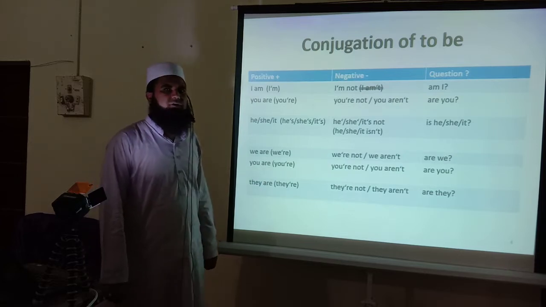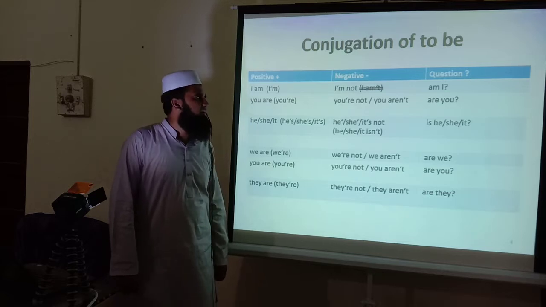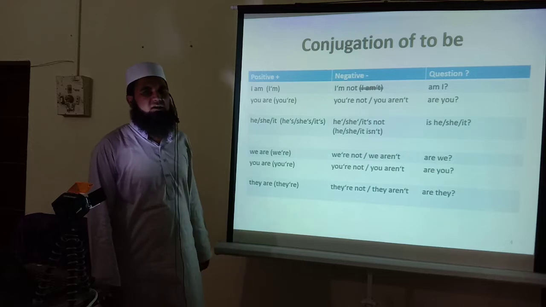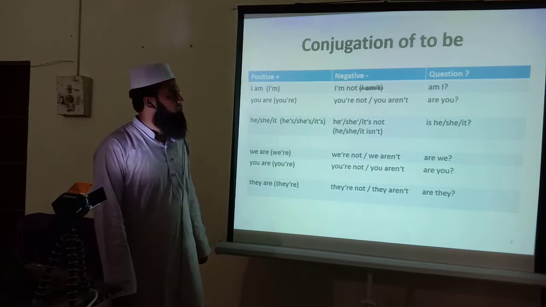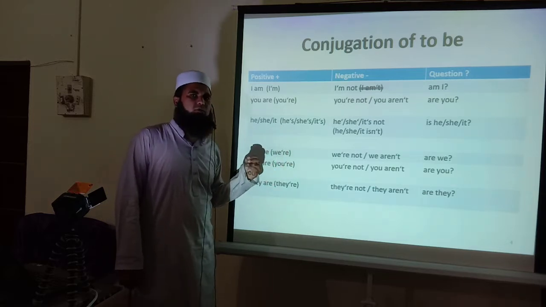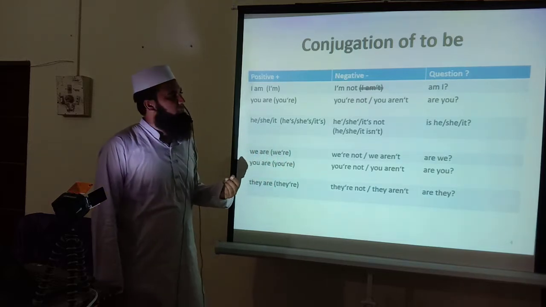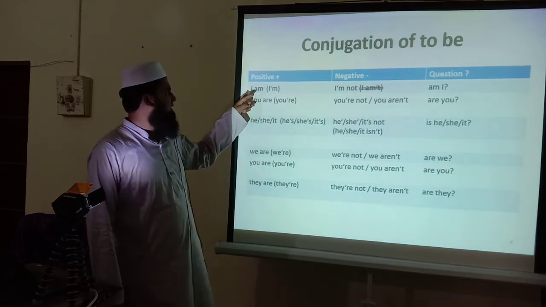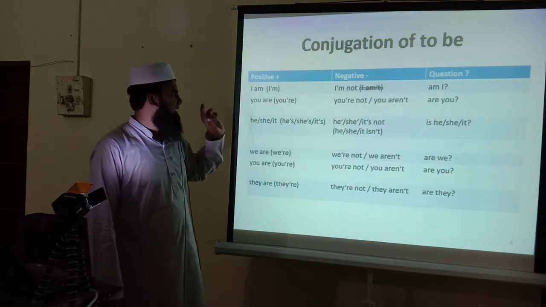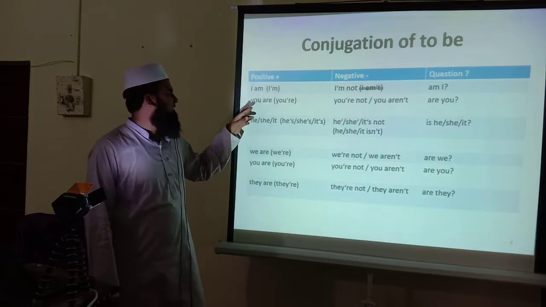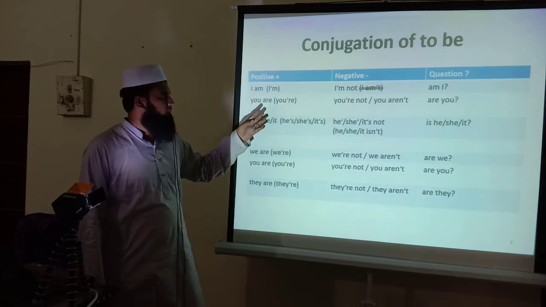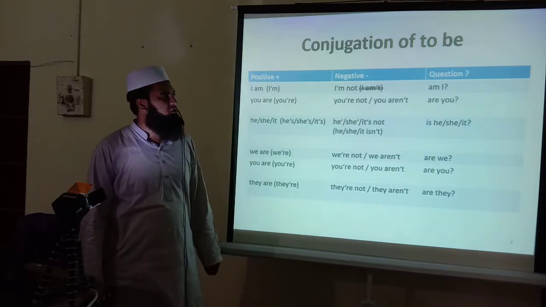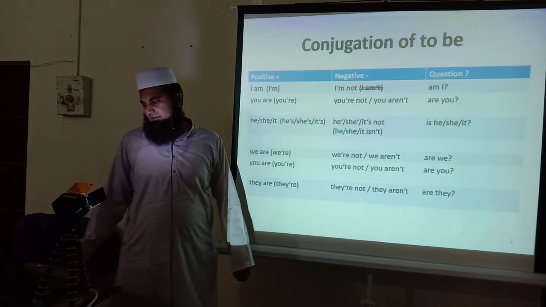Negative, when we are not doing something, then we call it negative. I am not doing anything, you are not, he is not playing, she is not learning. And the question is: am I. If we take am from here and put it before the noun, that is am I. And if we move are and put it in front of the noun, then it will be are you. Am I, are you busy, am I going to school. So these are the examples.